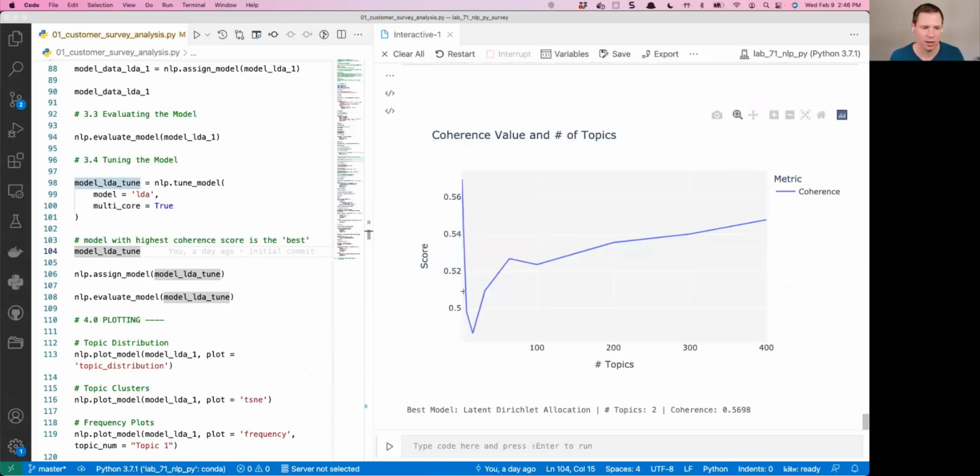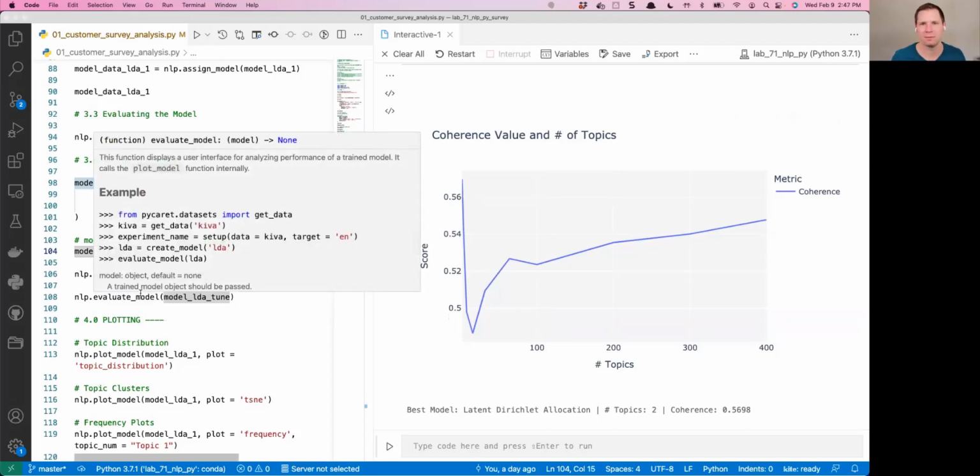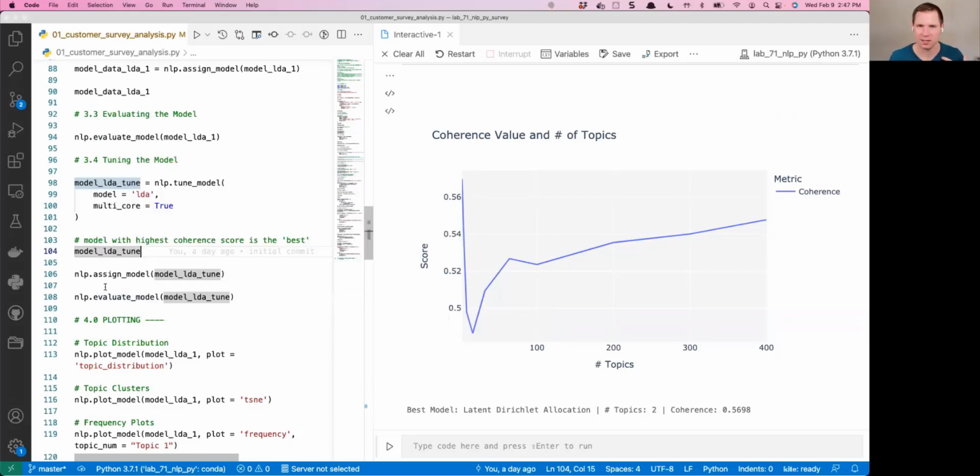Okay, cool. So at 2 topics, then 8 topics it goes down, 16 topics, and then it starts to go back up. So I can see probably fewer topics are a little bit better here because you want to try to maximize that coherence score. But if you then go up to like 300 or 400 topics, that score starts to increase again. So probably fewer topics is a little bit better. At 8 topics, it starts to decrease quite a bit. Again, we're looking at 0.48 versus 0.56, so it's not super huge differences. But this is telling me that fewer topics is probably better, and that's okay because we went with 3 topics, which should be pretty good.